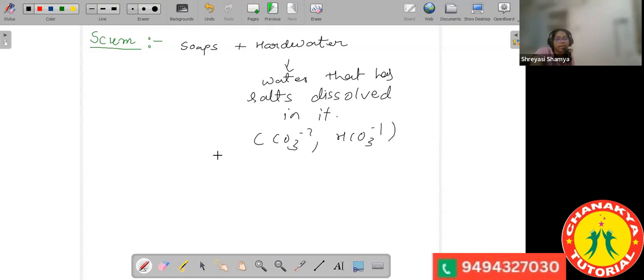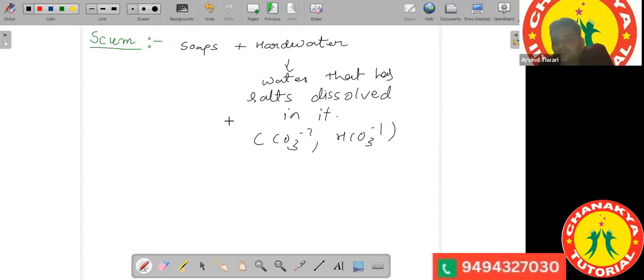Like calcium and magnesium, right, sir? They can be sodium salts, calcium salts, or magnesium salts. Now it depends on which type of salt is present. On that basis, we say that the water has a permanent hardness or a temporary hardness. But that is beyond the syllabus, so don't go into the depth. Just understand that hard water is the water that has some salts dissolved in it, and it will not give you good lather with the soap.